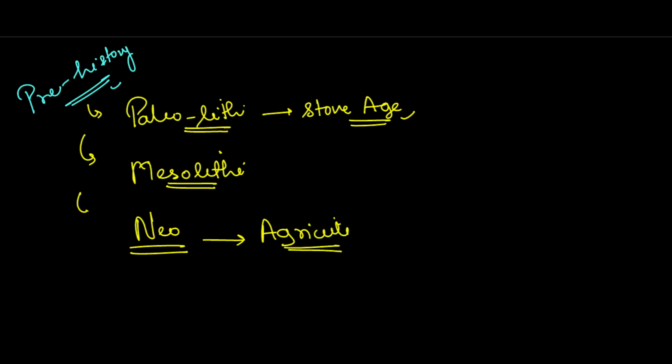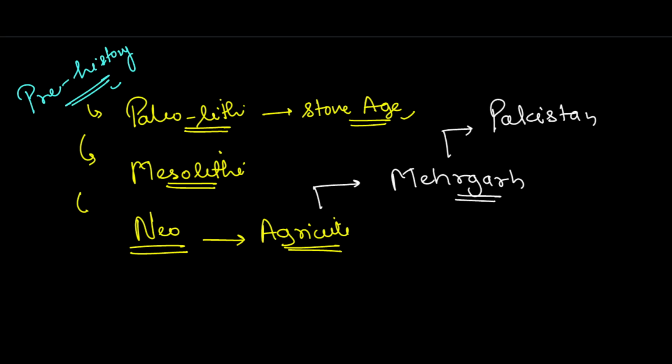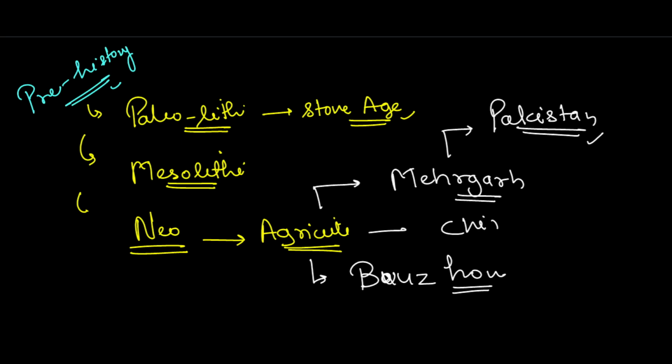And there are some important sites in India which you should know about the Neolithic period. These are the site of Mehrgarh, presently located in Pakistan. Then we have multiple different sites in Kashmir. One is Burzahom. This is located in Kashmir. And there is Chirand, the site known as Chirand. It is located in Bihar. For studying more about this, you can refer to NCERT.